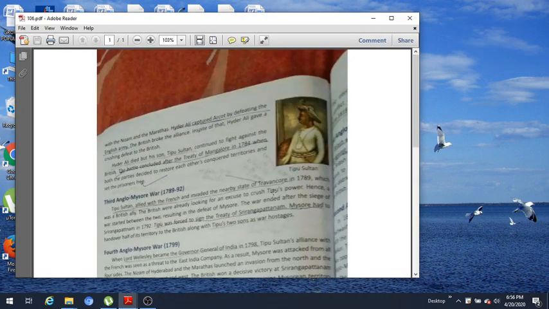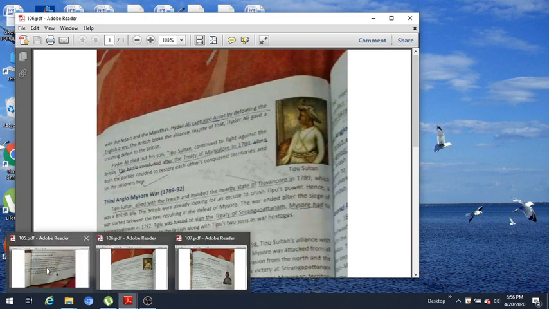What happened? In 1780, Hyder Ali refused British permission. The Britishers wanted permission from Hyder Ali to attack the French colony, that was Mahe.